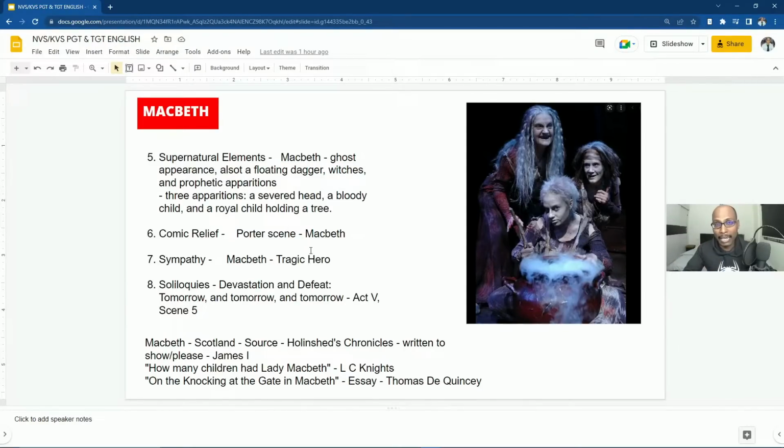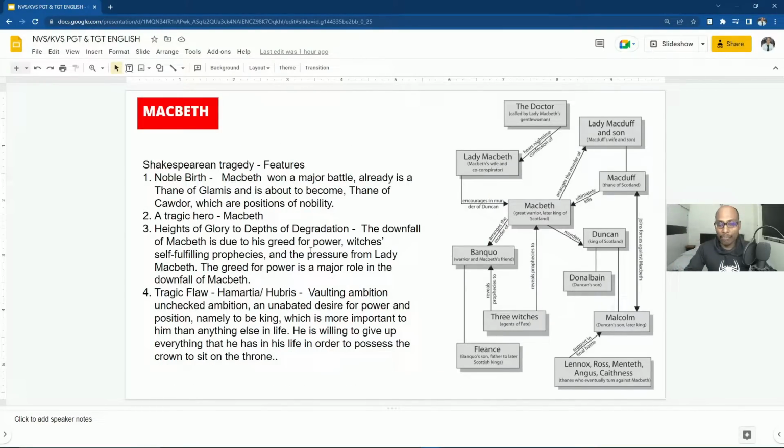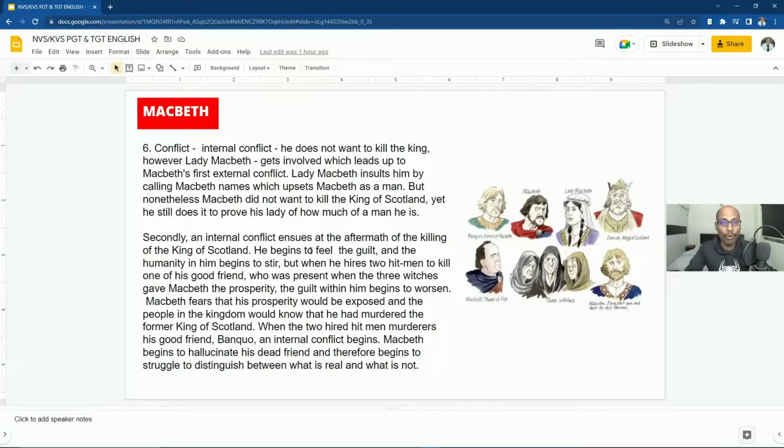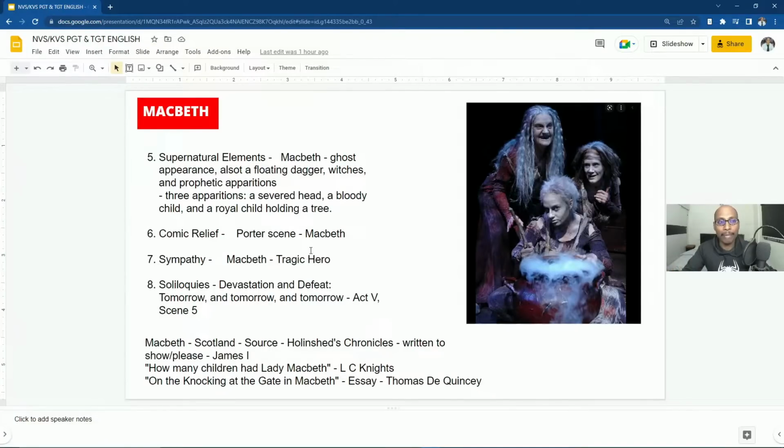Then the supernatural elements are also used in this Macbeth. So the ghost appearance: in the later part of the story you'll come to know that when he killed Banquo, then Banquo's ghost was found in the banquet hall when Macbeth went for dinner. So supernatural elements like the ghost appearance, a floating dagger, witches and prophetic apparitions. So three apparitions: a severed head, a bloody child and a royal child holding a tree. So these are the three apparitions, and there are three witches.